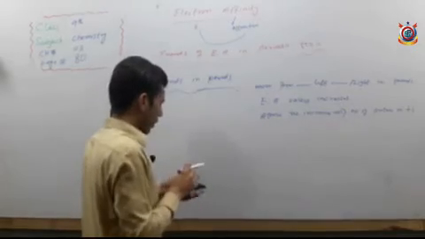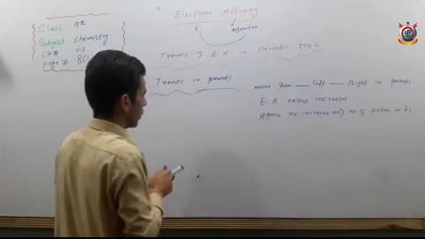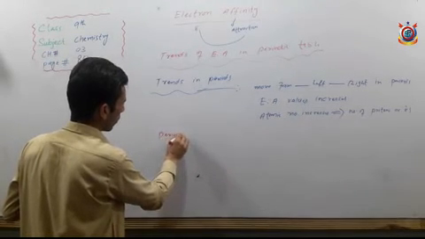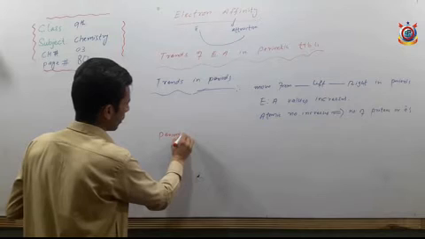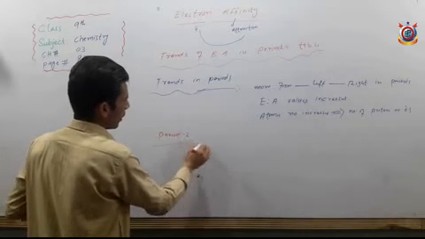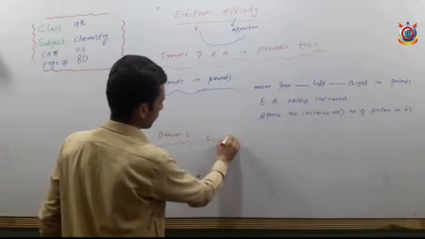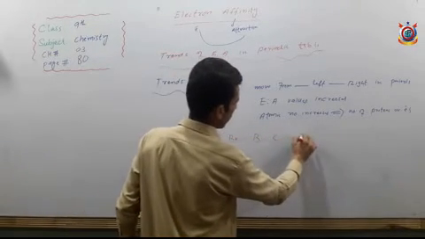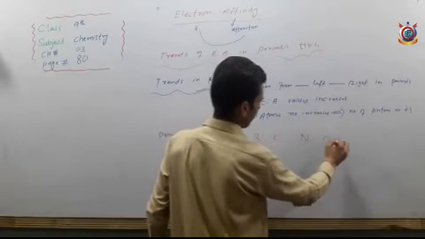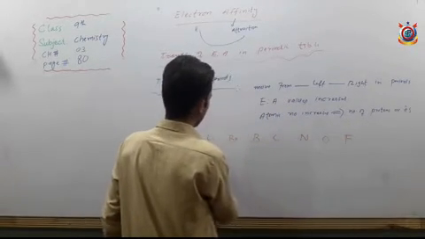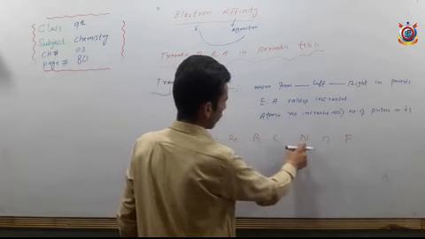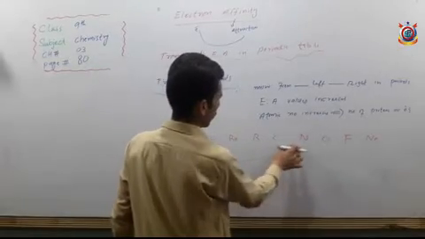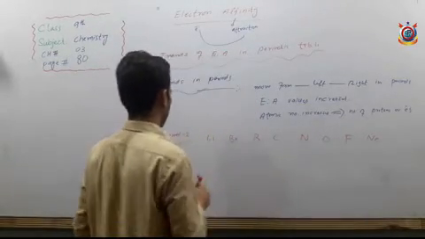For example, period second contains elements such as lithium, beryllium, boron, carbon, nitrogen, oxygen, fluorine, and neon. 1, 2, 3, 4, 5, 6, 7, 8. There are 8 members. It is period second.